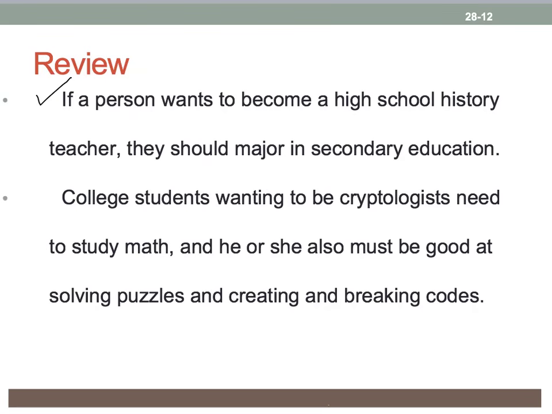If a person wants to become a high school history teacher, they should major in secondary education. Gosh, this is such a common error. We start out with a person, and before we know it, we've switched over to using the plural pronoun to refer back to it. So probably change a person to people, and we're going to have to drop the S off of the verb so that it agrees with our new subject. If people want to become high school history teachers, they should major in secondary education, and now we fixed it.